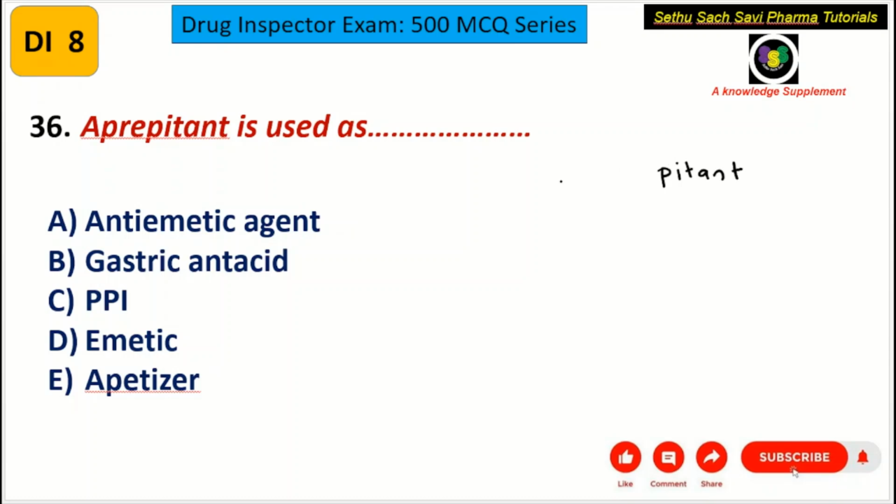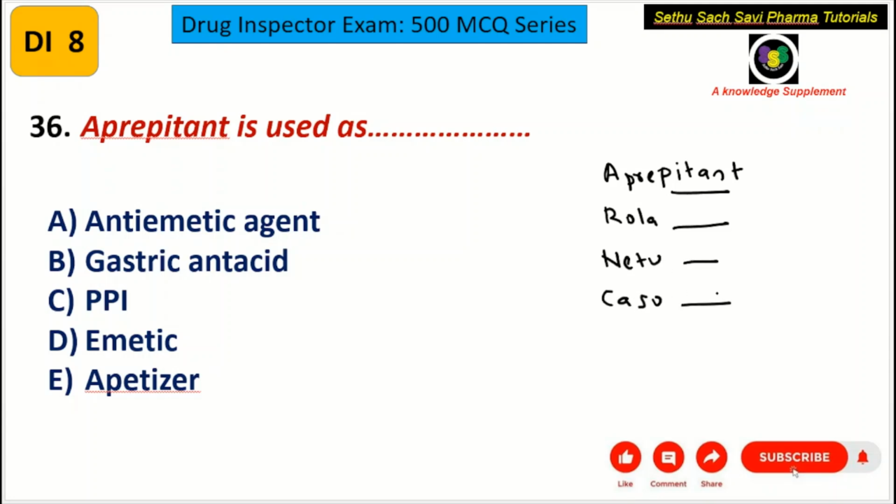P-I-T-A-N-T, pitant. So the important drugs are aprepitant, rolapitant, natopitant, casopitant.